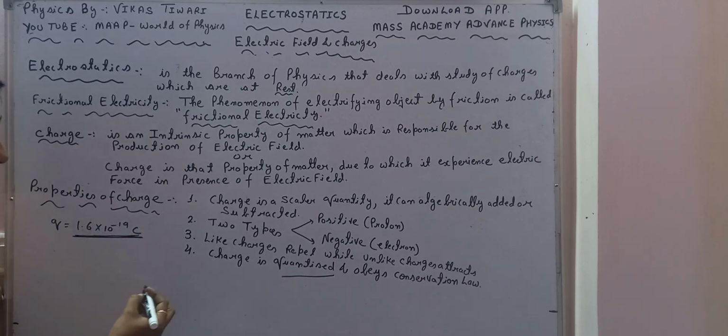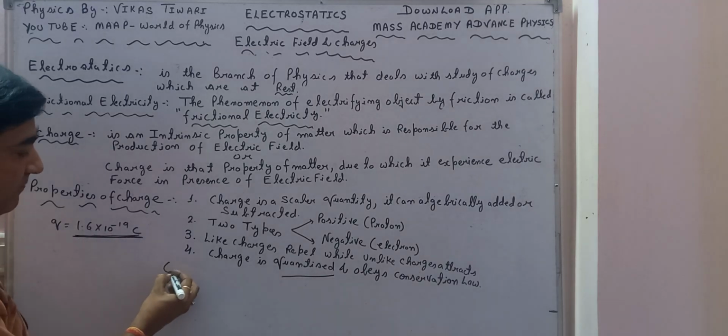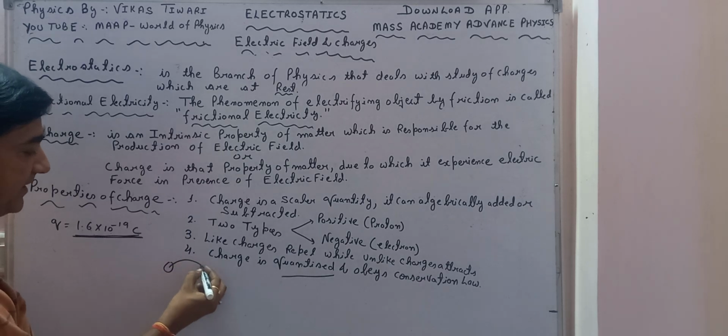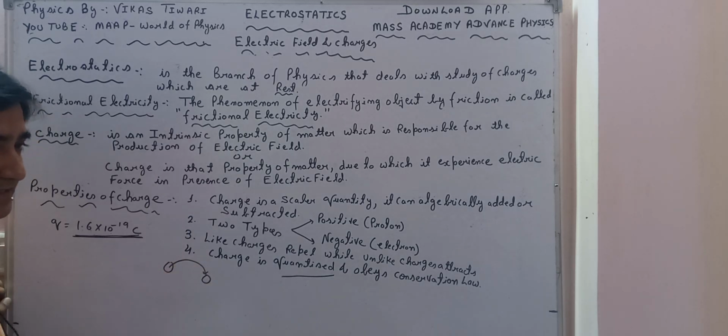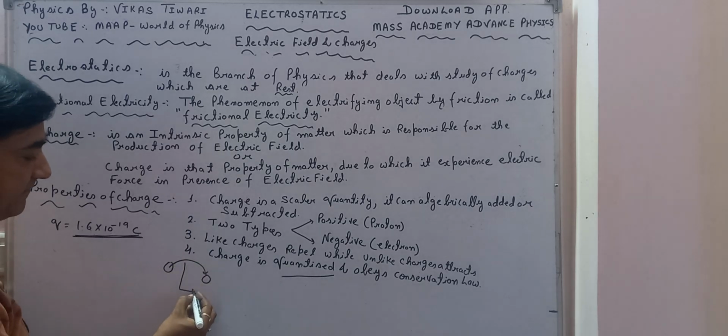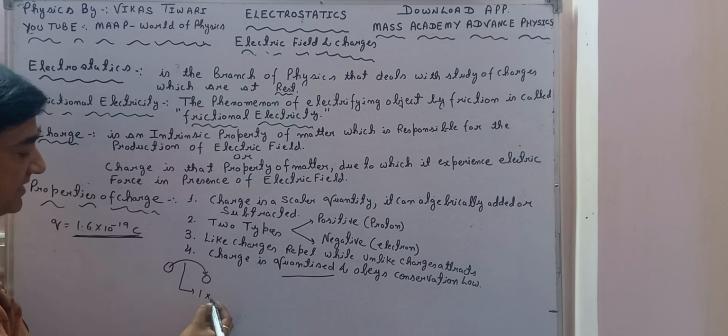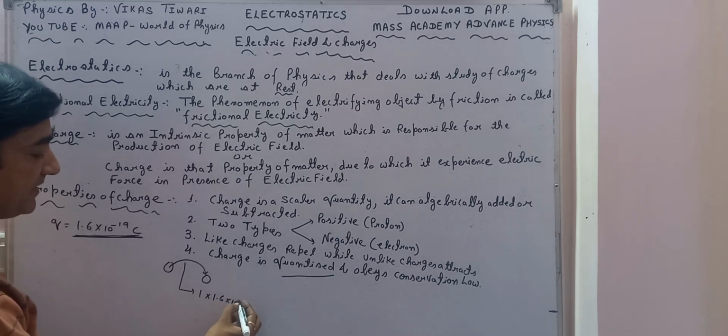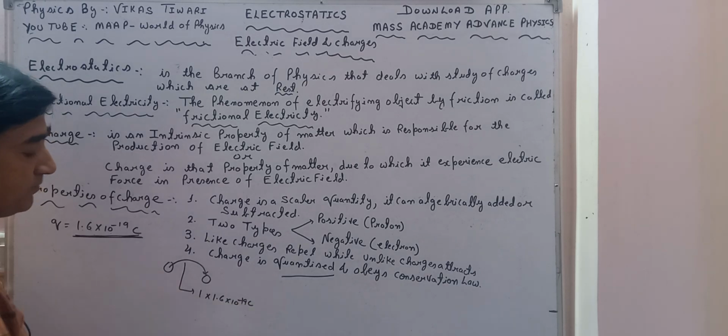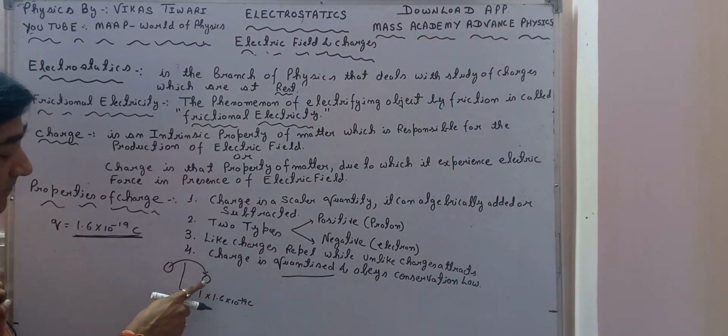If charge is going to be transferred from one body to another body, one electronic charge means 1 into 1.6 into 10 raised to power minus 19 coulomb gets transferred.